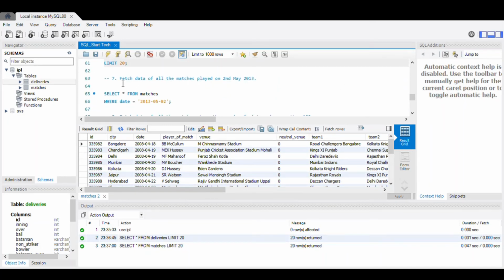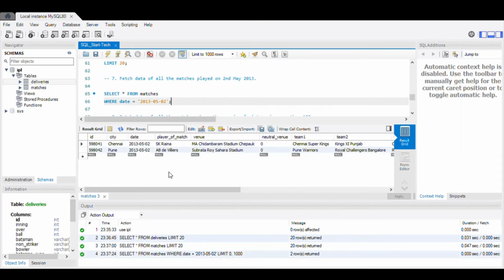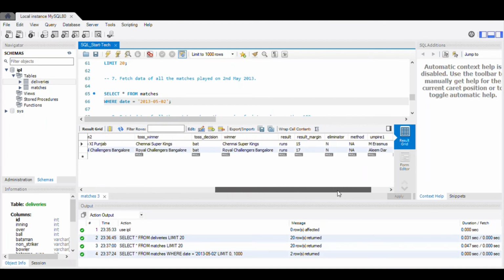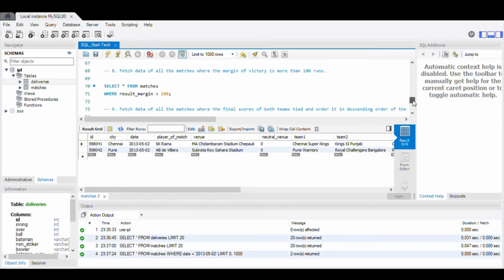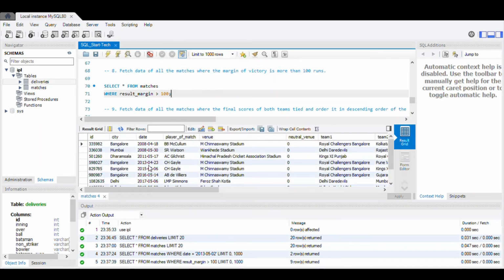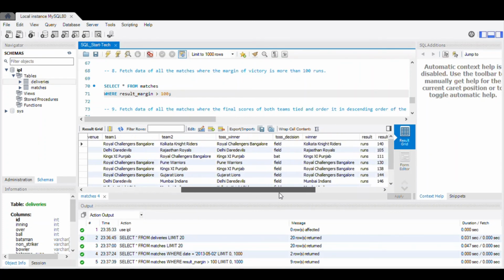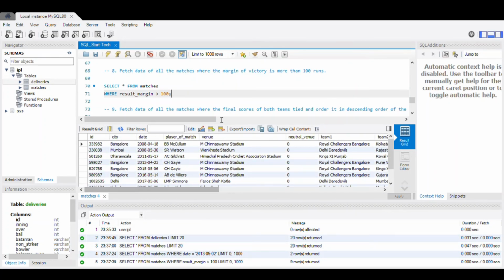Our seventh query was to fetch data of all the matches played on 2nd May 2013. The query goes like this: select star from matches where date is this. So here are two rows. Our eighth query is to fetch data of all matches where the margin of victory is more than 100 runs. So here are data of all the matches.